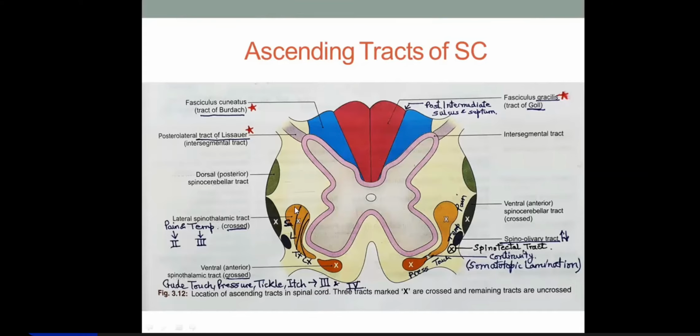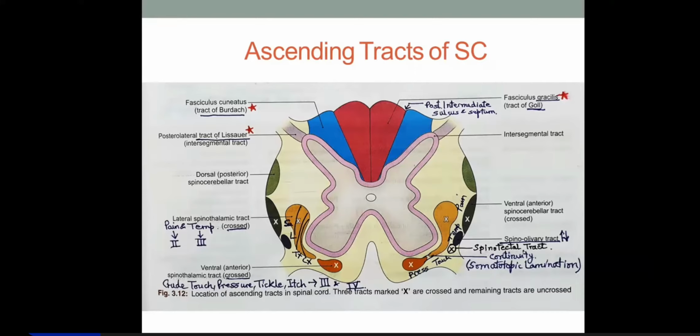These tracts are related to the exteroceptive sensations, and these tracts laterally in the lateral column, at the margins of the lateral funiculus, are spinocerebellar tracts. Now the spinocerebellar tracts are actually carrying unconscious or subconscious reflex proprioceptive sensations.